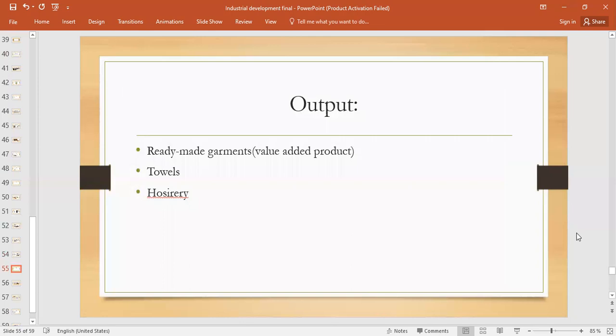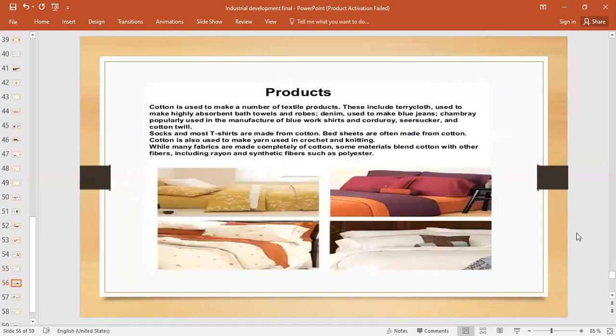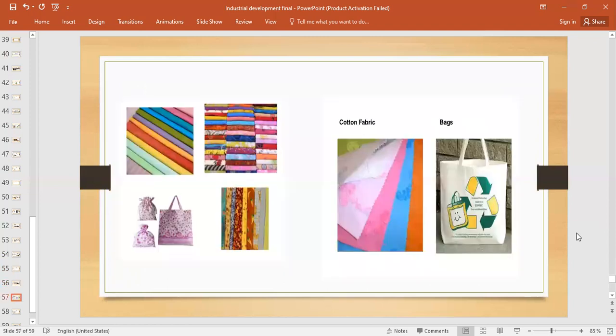Now, what are the outputs? We all know: ready-made garments, right? The value-added products, towels, hosieries. What are these hosieries? These again come from the cotton textile sector, which makes socks, vests, t-shirts, jerseys, gloves, etc. These are the products: bed sheets, pullovers. These are different pictures: bags, cotton fabric. A different variety of cotton products are being made. Those are the outputs of the cotton textile industry.